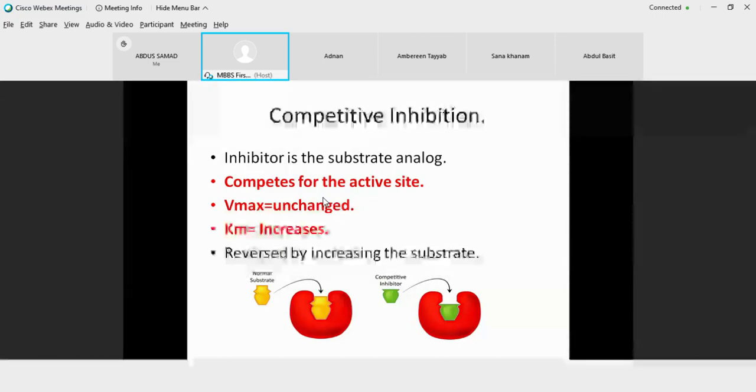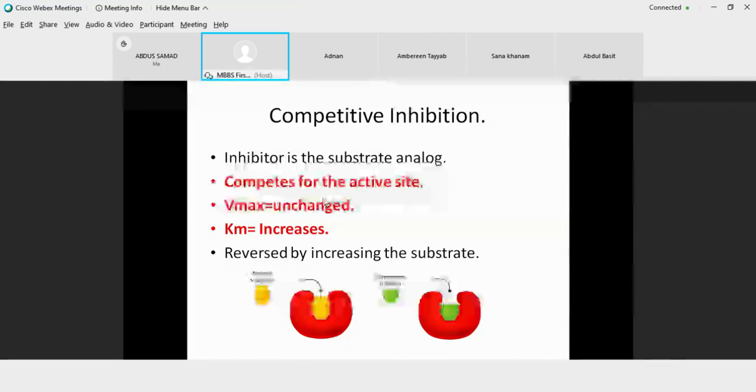And what are the changes being brought about? It was observed that when the enzyme encounters a competitive inhibitor, Vmax remained unchanged and Km was found to be increased. Now, why Vmax remained unchanged is that this is a competition going on between the substrate and the inhibitor. So if you keep on increasing the concentration of the substrate, it will start to displace the inhibitor, so that your enzyme will start acquiring a normal velocity.